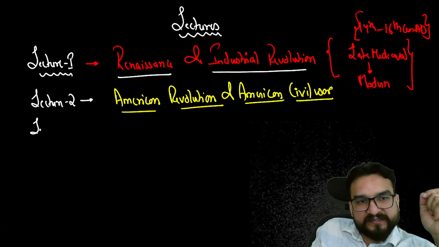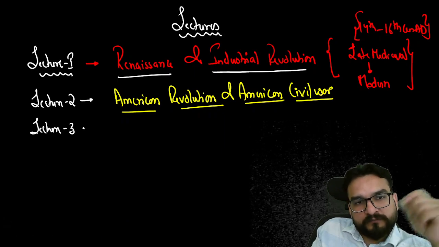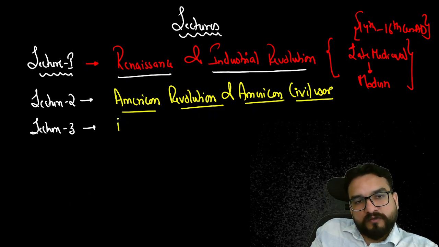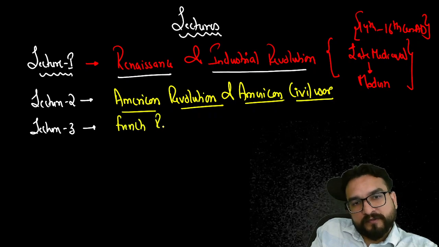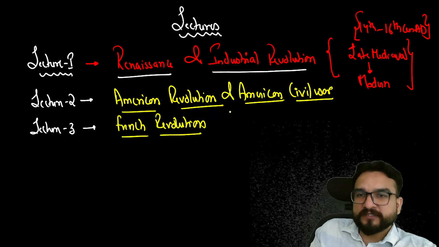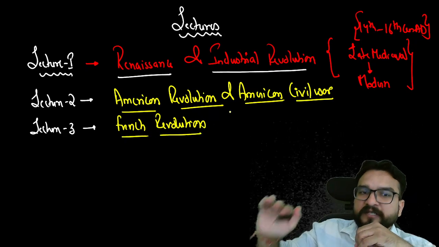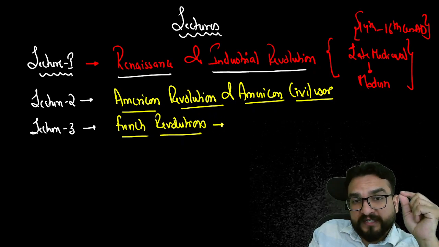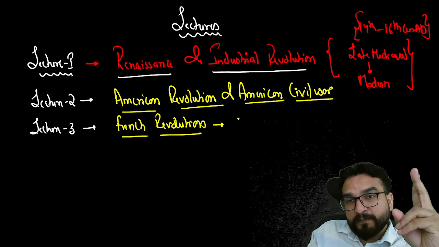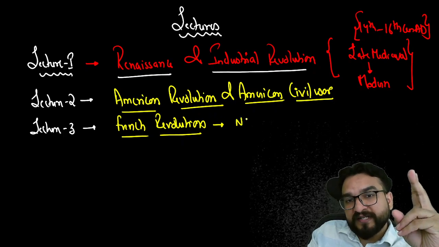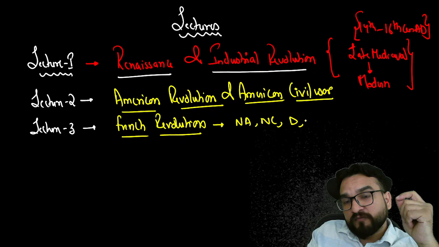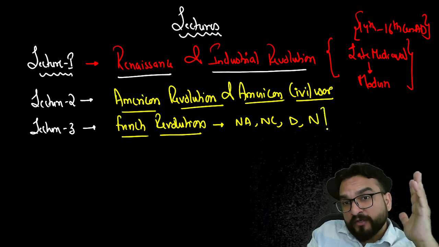Lecture number 3, guys, will be about your French Revolution. Under the French Revolution, a lot of things you will be seeing. The French Revolution happened in phases. Over here, you have to understand, again from a template, the causes, impact, and course of the French Revolution. You will find the National Assembly coming, the National Convention coming, then Directory Rule coming, then over here Napoleon's Rule coming.